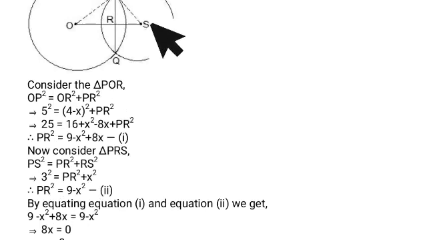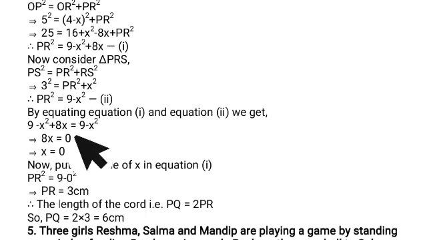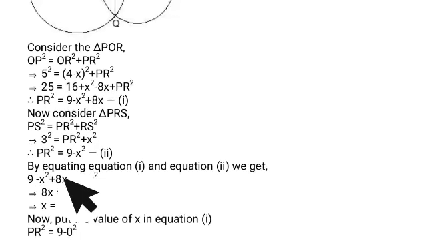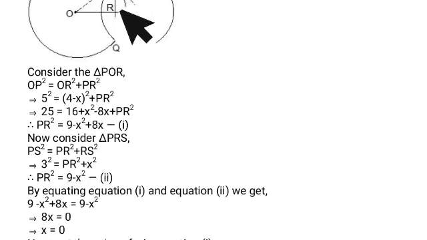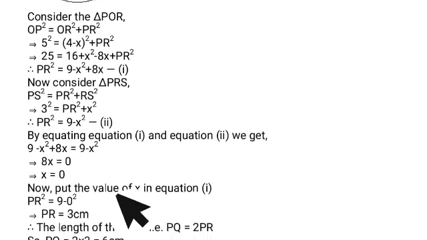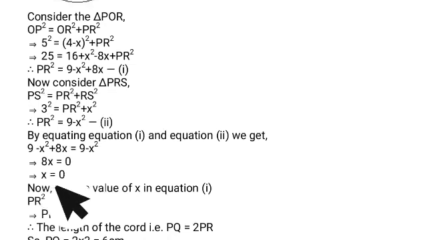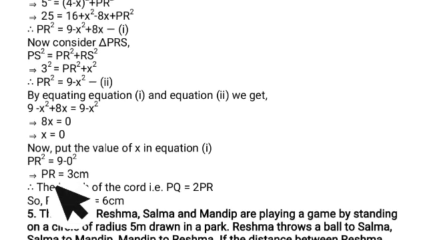Here again PS square equals PR square plus RS square. By solving this, we get 9 minus x square. Both are equal to each other, so 9 minus x square plus 8x equals 9 minus x square. By solving this, we get the value of x equals 0.